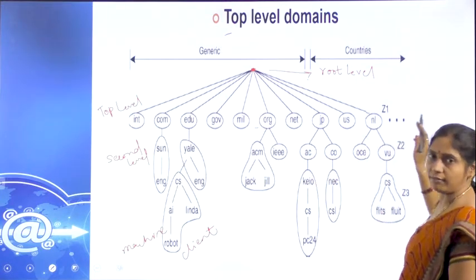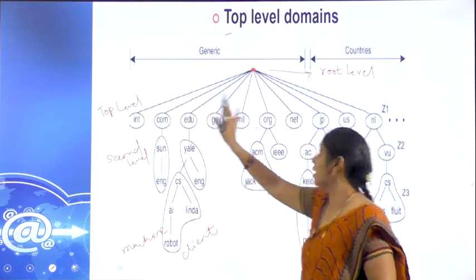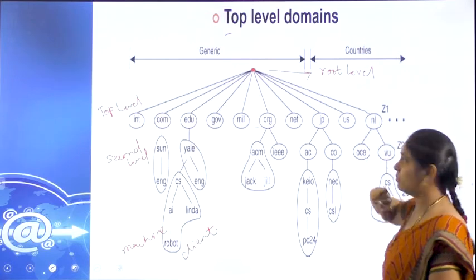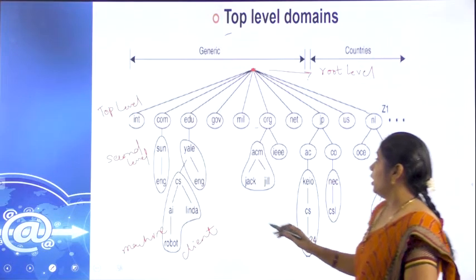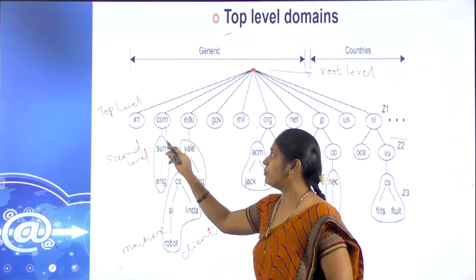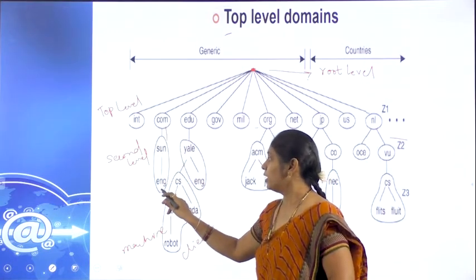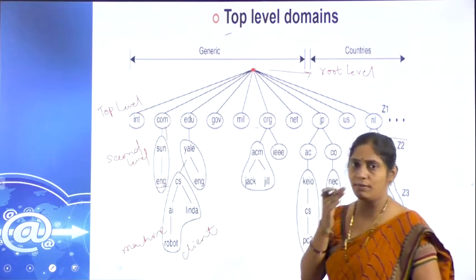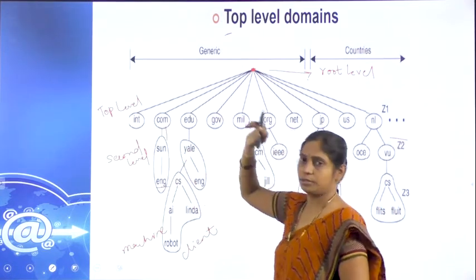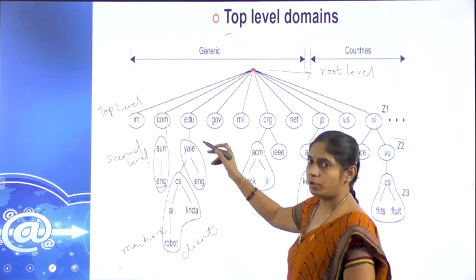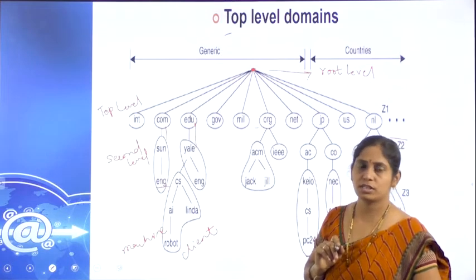Not only this, we have so many. In all these, some are considered under the generic form and some are considered under the countries form. So JP for Japan, US for the United States, likewise. And if you see com for commercial, sun.com, and in that sun.com we have one more level called ENG, so eng.sun.com. If you see EDU, in this EDU, there is one specific university called LA University, so la.edu.